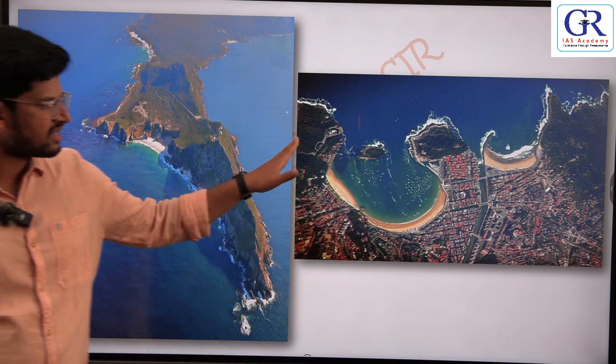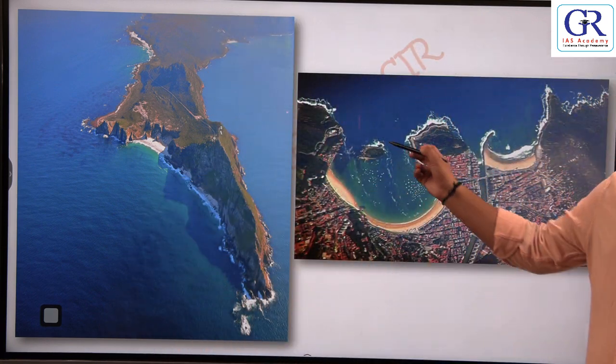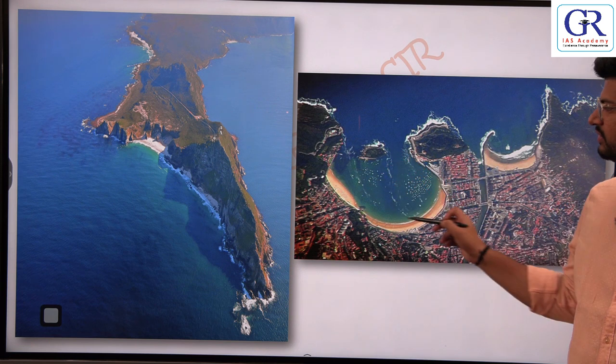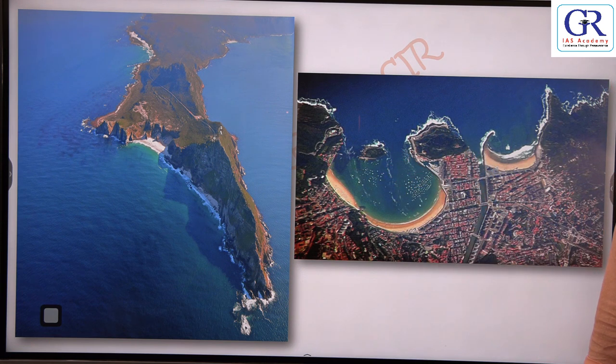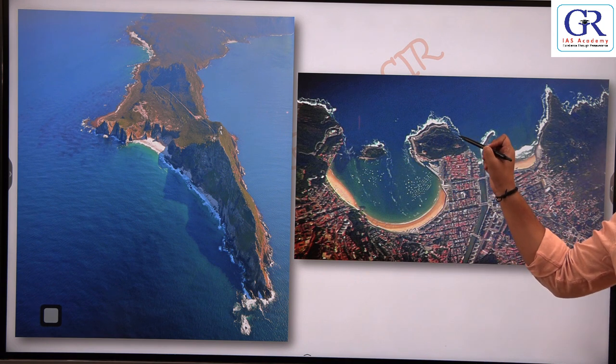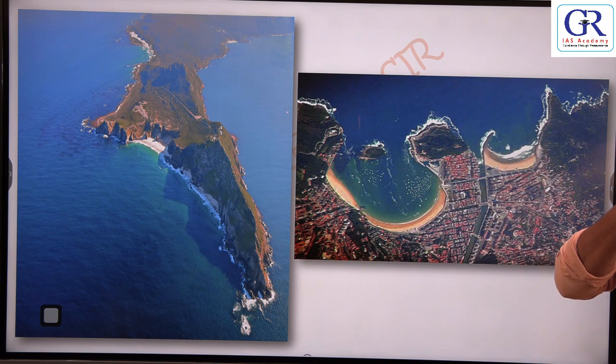And basically these kind of bays or the narrow regions are suitable for the establishment of harbors. You know what is harbor? Fishing harbor, shipping harbors. Ideal place for ships because they are protected from the sea waves.